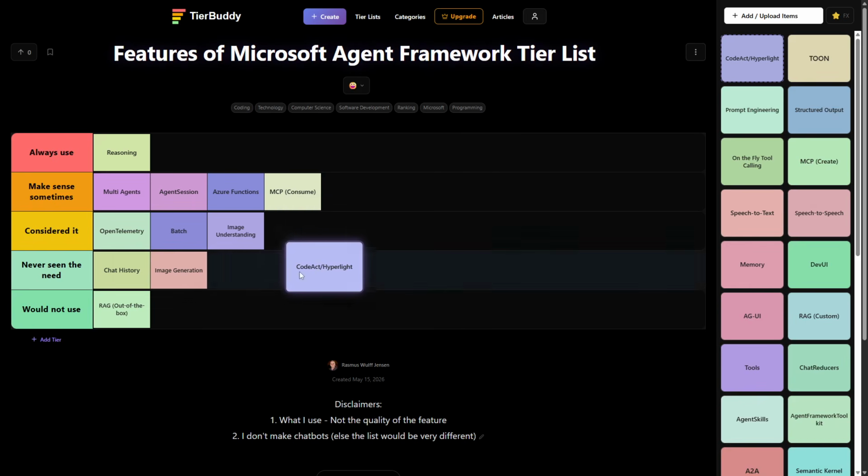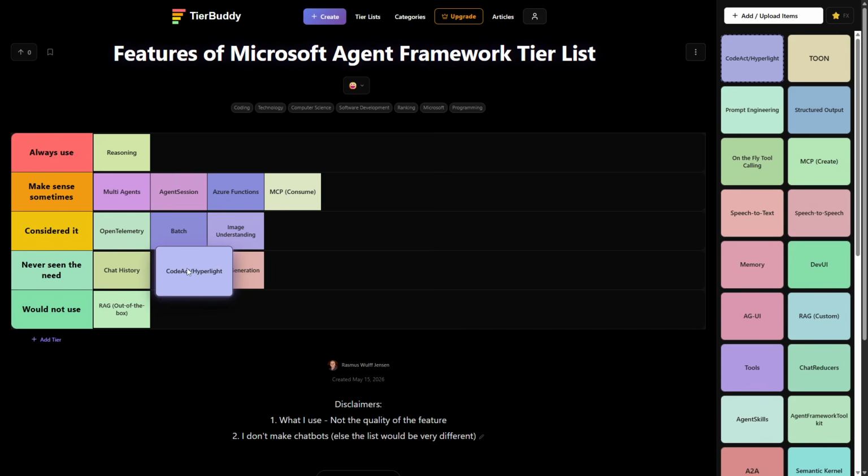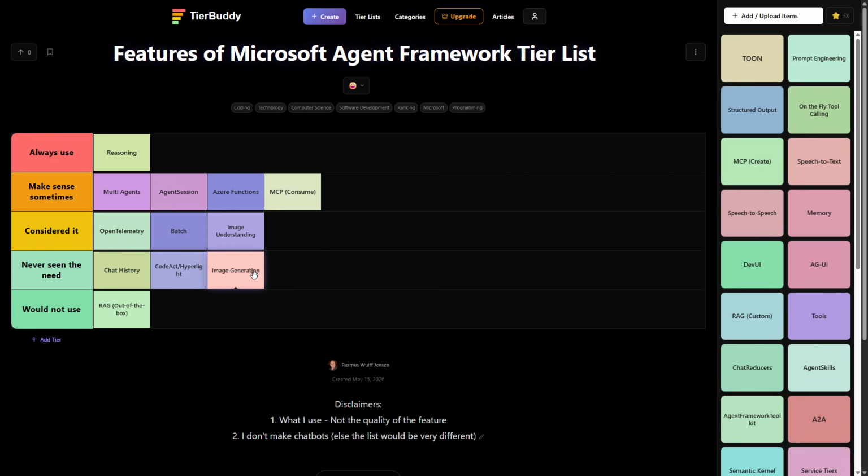I need to probably put it down here into never seen the need yet, mostly because it's brand new, 2 days ago it came out. I might end up considering it in certain cases where I have a lot of tools, but I often don't have too many tools in my agents, so it might just be overkill trying to use it.